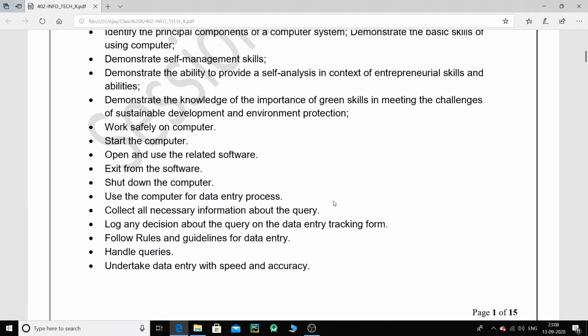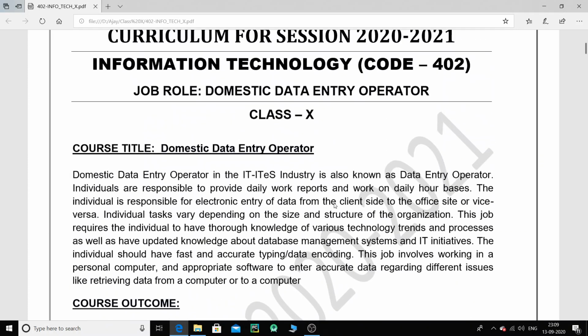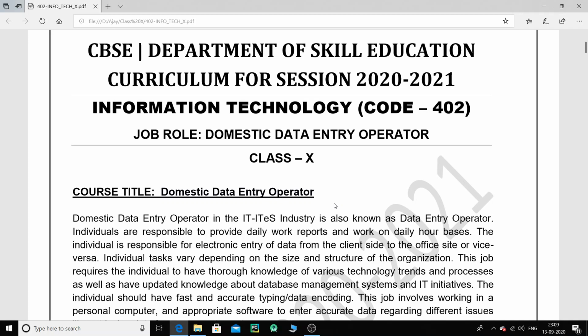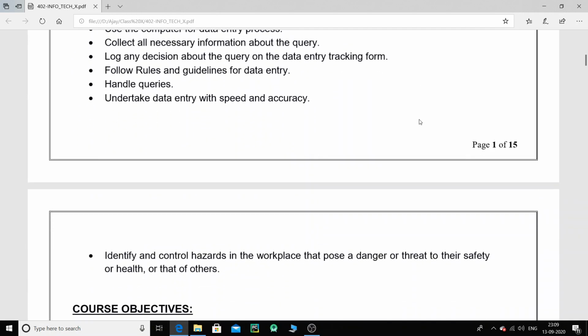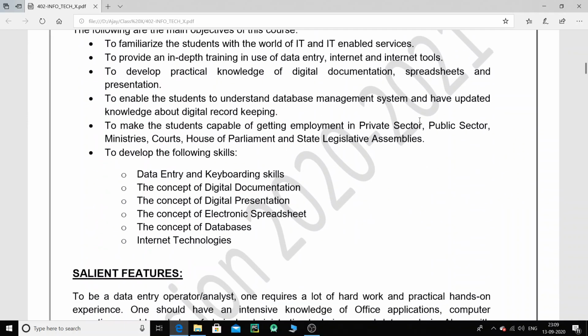Now recently there has been a change in the syllabus, children, so there are a few things that we need to change accordingly. That was the code, 402, and this is the syllabus for 2021. In this particular syllabus, there are a few things that have changed, and I'm going to discuss a few of them with you.